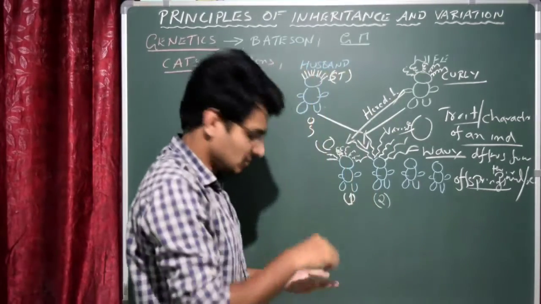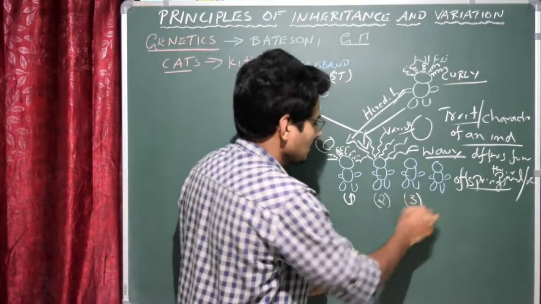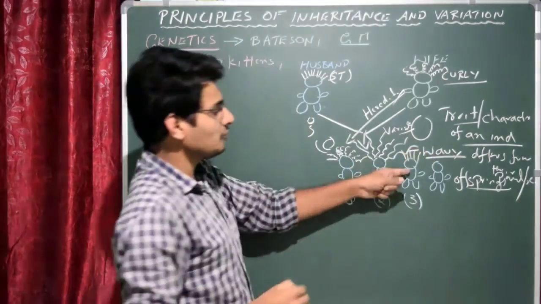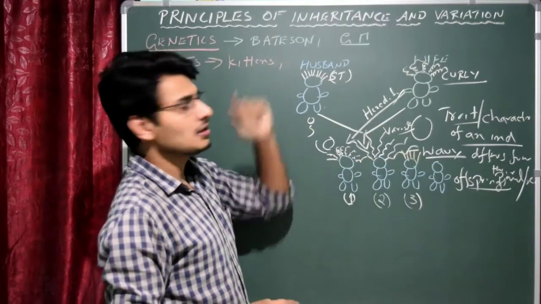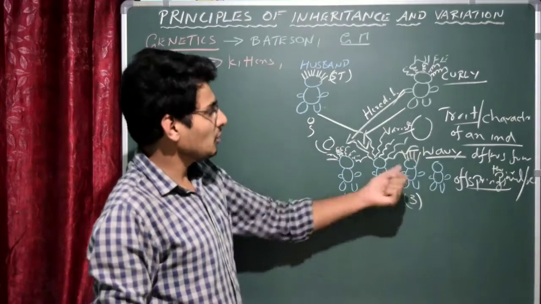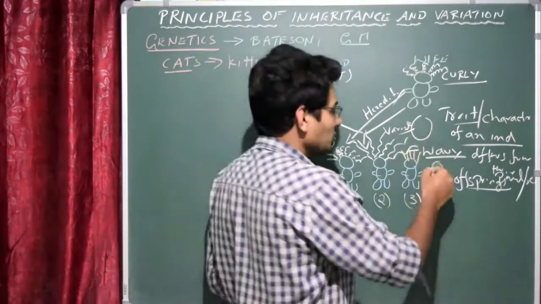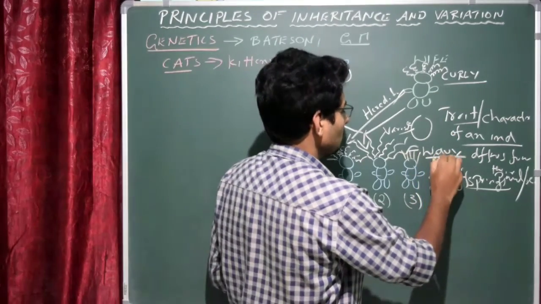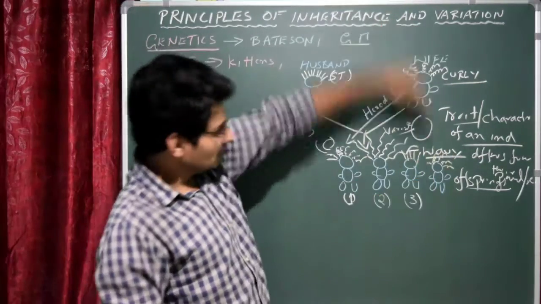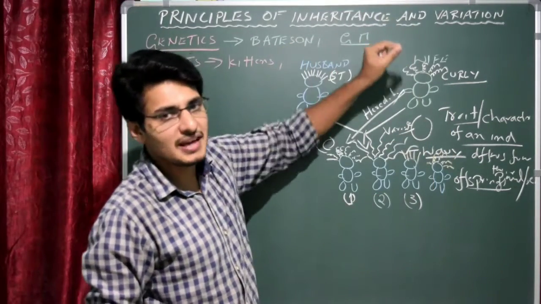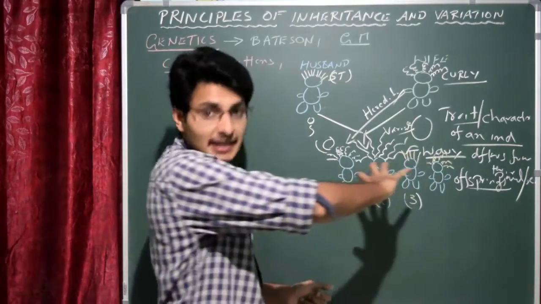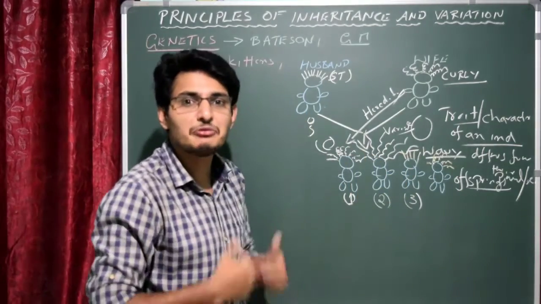We'll go with the third one. So let us just understand it. Third offspring: in this case you could see the third offspring has straight hair. That means this fellow has inherited the character from the father. That means it is hereditary, direct, because the father has straight hair. The third fellow also has straight hair. We'll go with the fourth one. Let us assume that it is curly hair. That means the fourth offspring has inherited the character directly from the mother. Got it? But here 3 are showing inheritance, whereas one offspring is exhibiting variation.